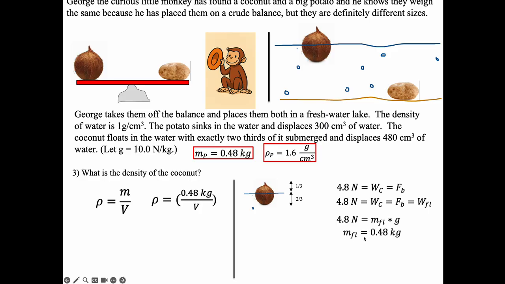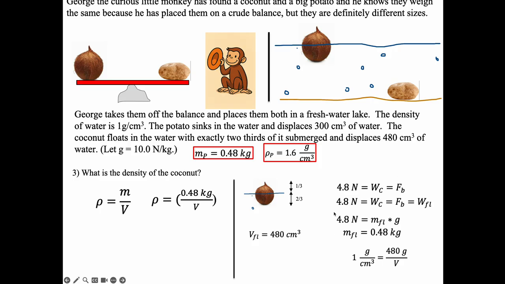So the mass of the fluid being displaced is 0.48 kilograms. And I know that the density of the fluid is 1 gram per cubic centimeter. So if I solve for the volume here, because density is mass over volume, I can find the volume of fluid displaced to be 480 cubic centimeters. But I already knew that because it tells me that right here. But we just went through that because we could and it was fun.